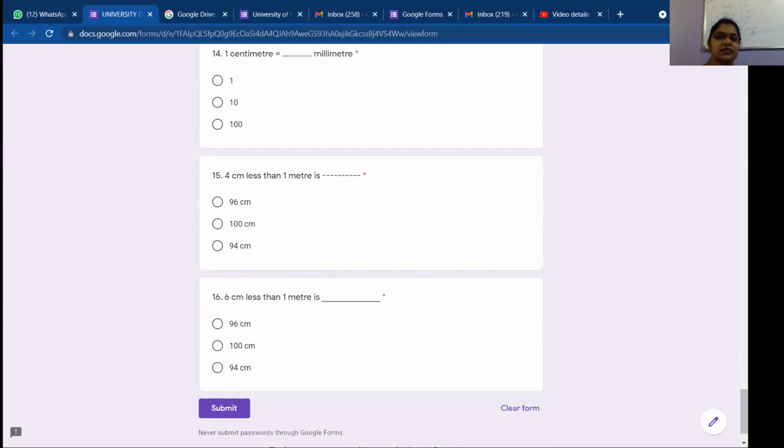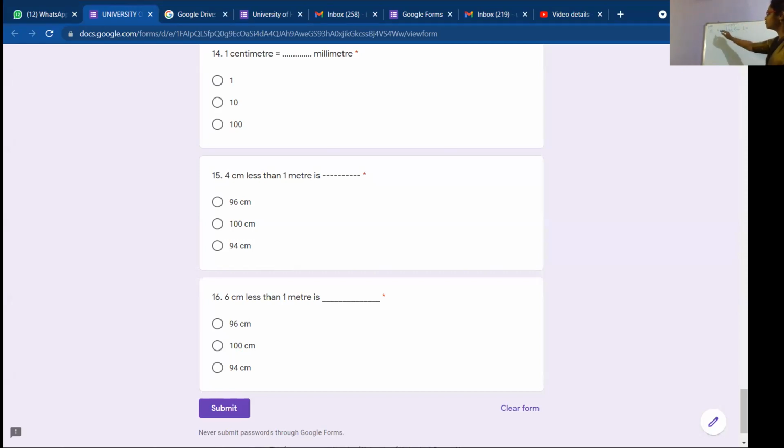4 centimeters less than 1 meter. 94, ma'am. 91 centimeters. 100 centimeters, ma'am. Let us check what you have said is right or wrong. Less than 1 meter. You know that less means addition or subtraction? Subtraction, ma'am. Yes, less means subtraction. Less means you have to subtract, right?